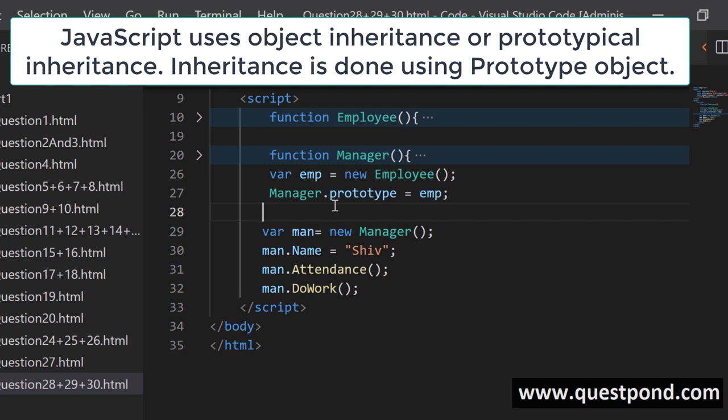So as compared to other languages, where we have class inheritance, here we do object inheritance. Now this is a very important statement, and I feel that every JavaScript interviewer likes to hear this statement, right? So just make sure that you send a message to the interviewer that yes, you know that inheritance in JavaScript happens through the prototype object, and inheritance is object based. It is object inheritance and not class inheritance as compared to other programming languages where we have a class keyword.